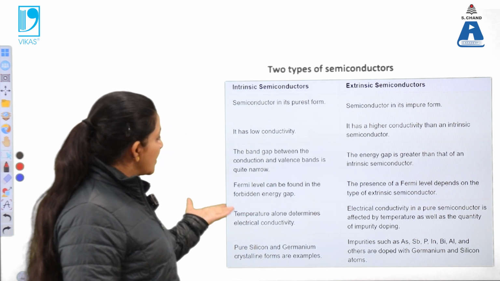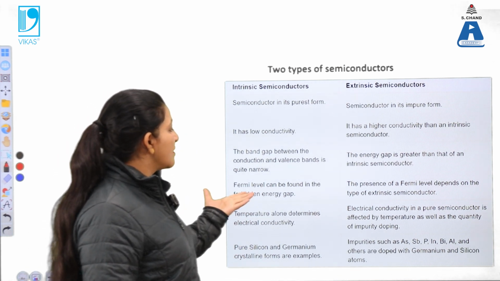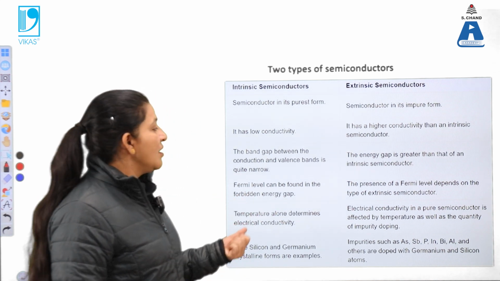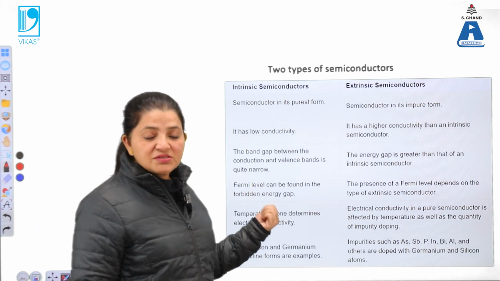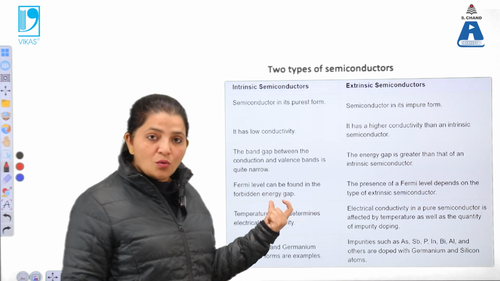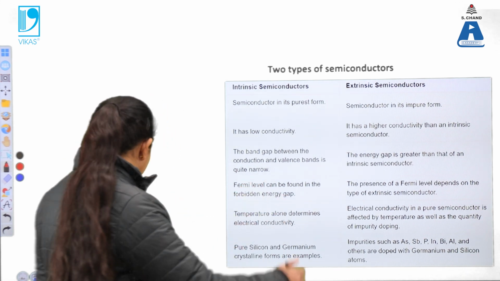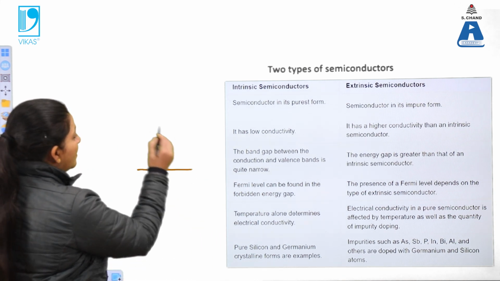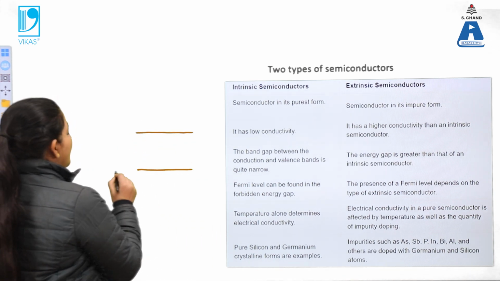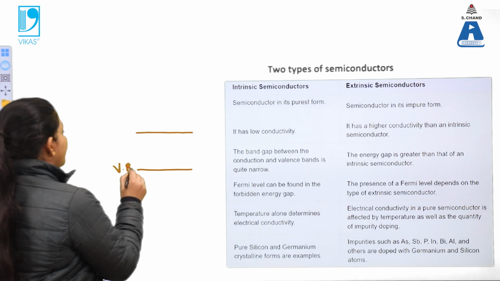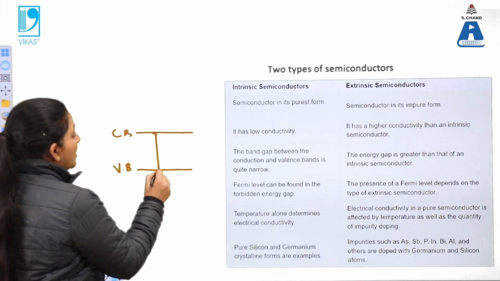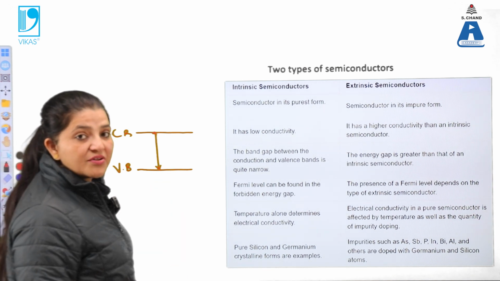Next is the band gap value between the conduction band and the valence band, that means the Fermi level. The Fermi level in case of intrinsic semiconductors is very low. What is the meaning of this? If this is the valence band and that is the conduction band, then the distance between these two levels is quite low in case of intrinsic semiconductor.